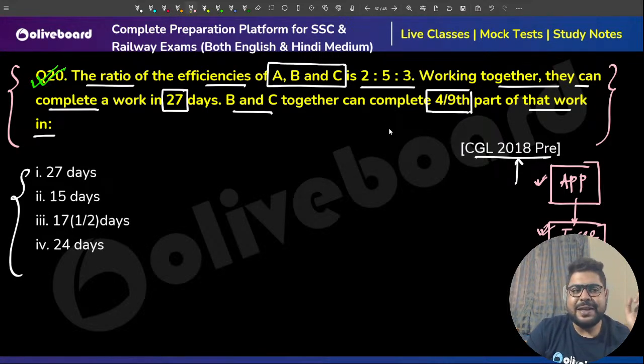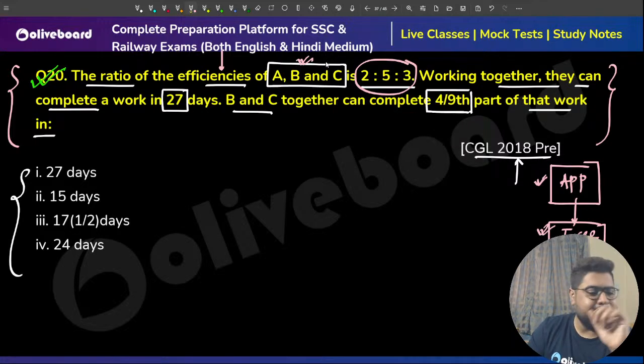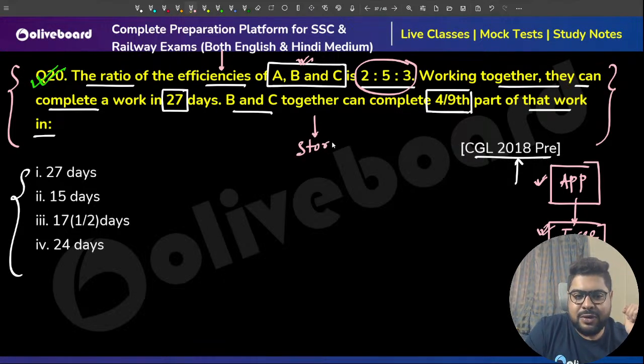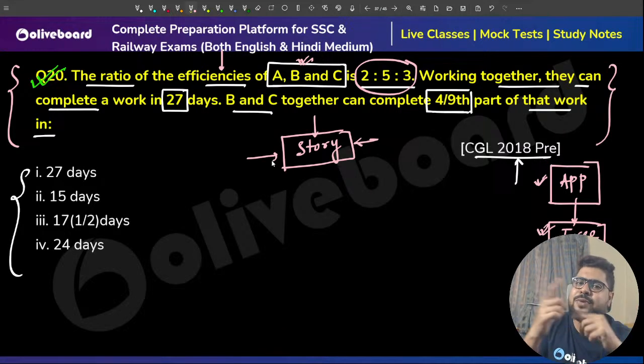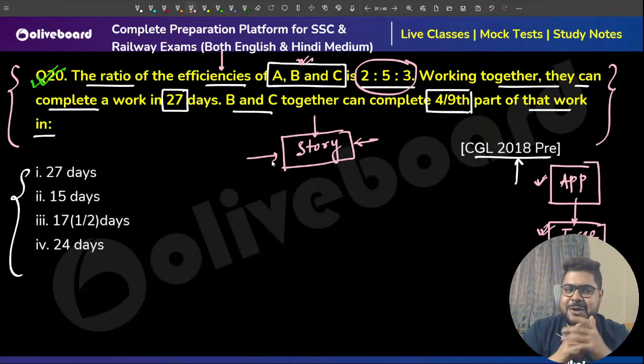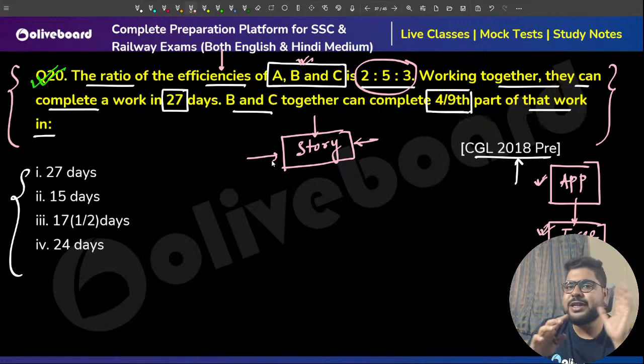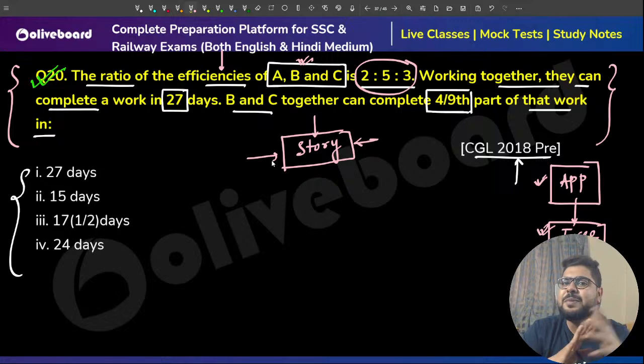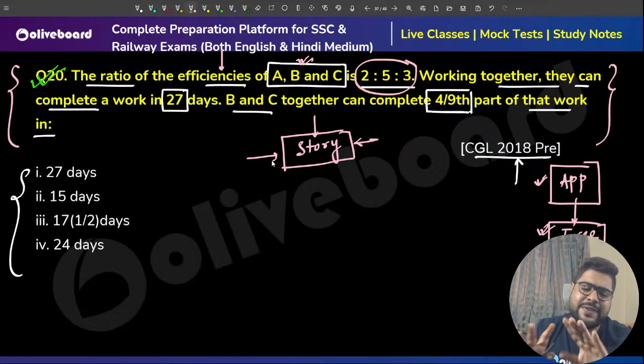Now coming back to this. Very, very simple stuff. The ratio of efficiency of A, B and C is given as this. So that means, very simple logic. In time and work, one tip I can give you for any kind of question is to just go with the story. Time and work is very story based, and many things will be happening in critical questions. So your approach needs to be to just go with whatever story is given.